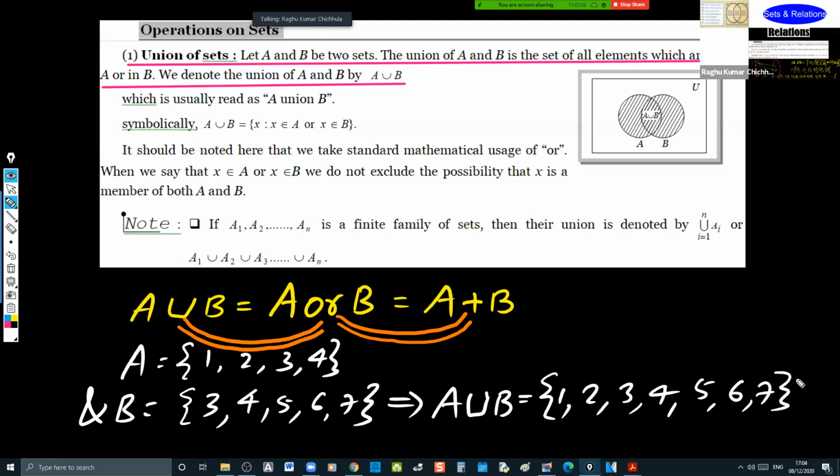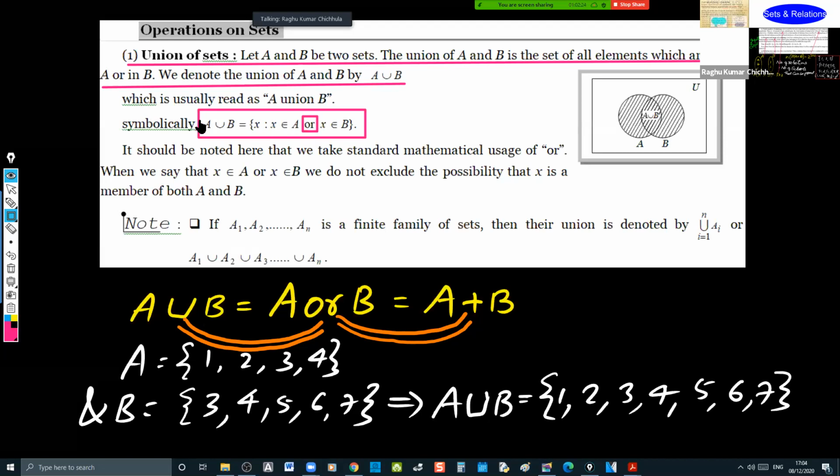That's it. Very simple. A union B. So how do you understand A union B in the set builder form? It is like this. A union B is equal to {x such that x belongs to A or x belongs to B}. This OR I am talking about.